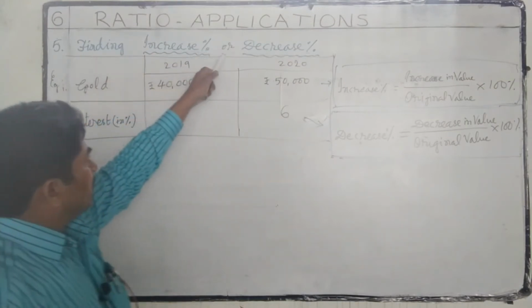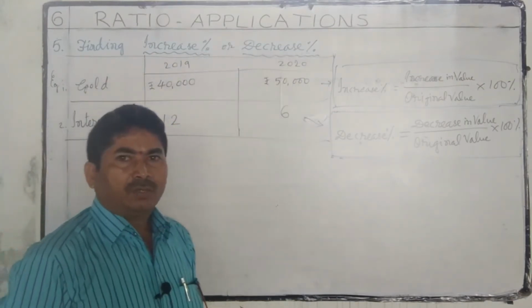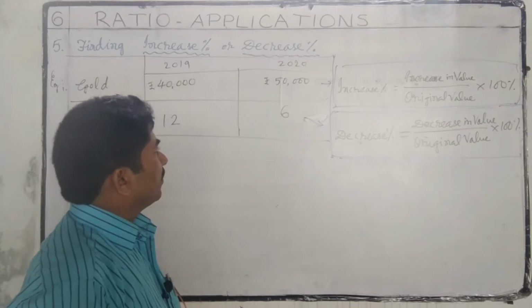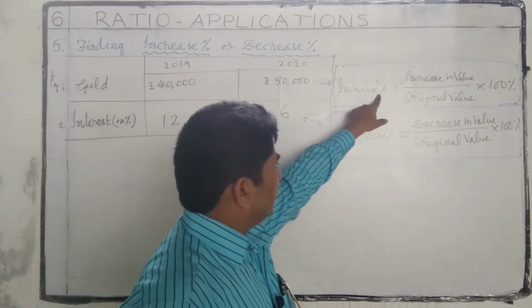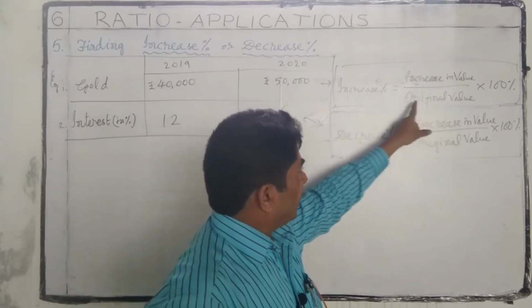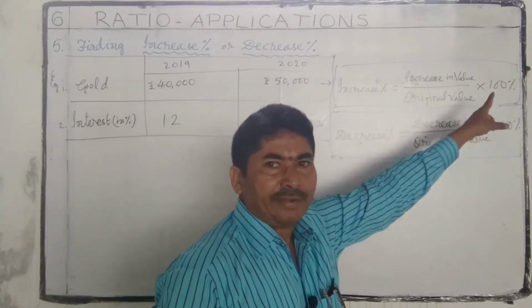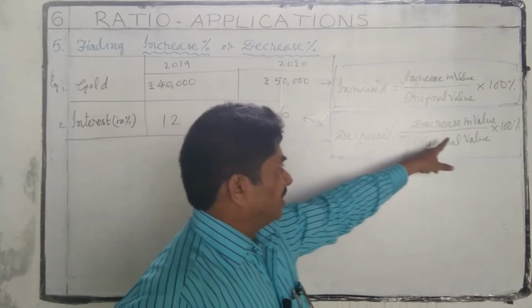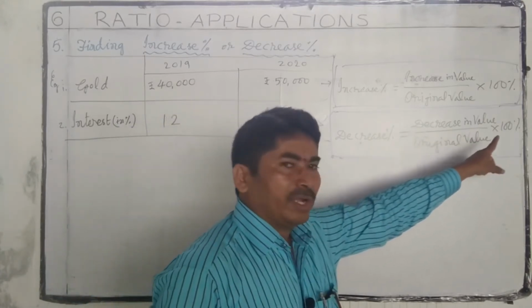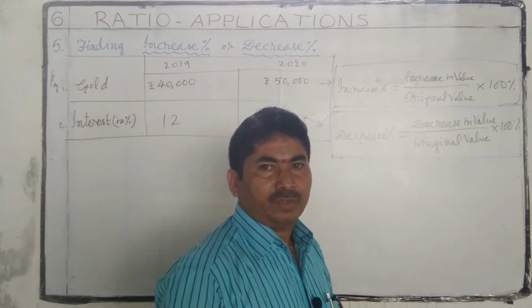Finding increase percent or decrease percent. To understand this, here we have two formulas. Increase percent is equal to increase in value by original value into 100 percentage. Decrease percentage is equal to decrease in value by original value into 100 percentage.